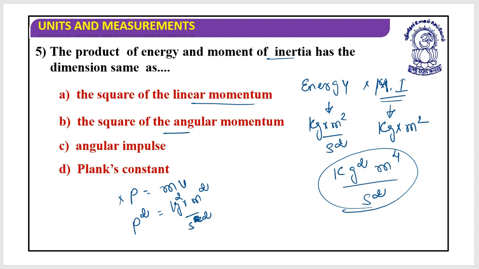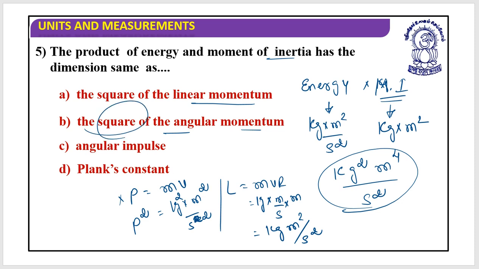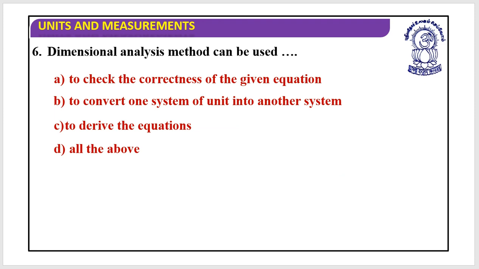Now square of the angular momentum L, it is mvr. So this is kg, meter per second multiplied by meter. So this is kg meter square per second. And I need to perform the square of this. So if I take L square, it's kg square meter to the power 4 per second square. Yes, it is the correct option. So again, this is a hit and try method. You need to do it. There is no other alternative. So let's move to the next question.